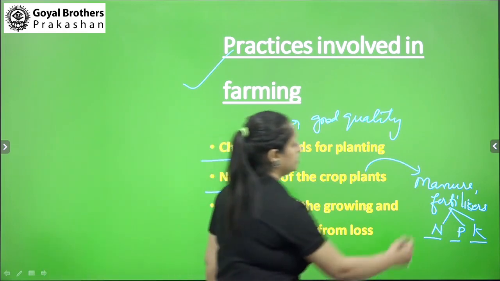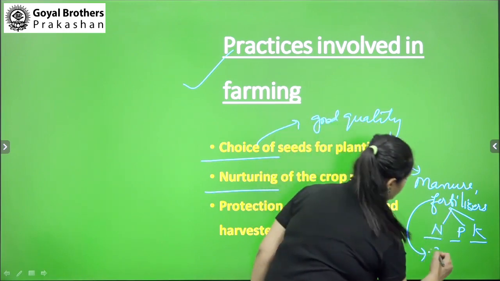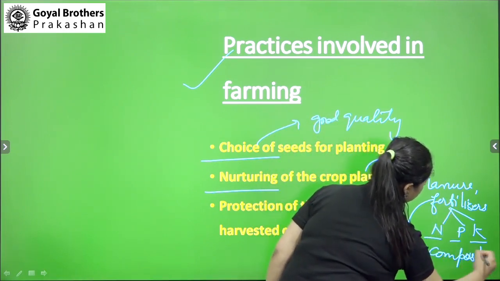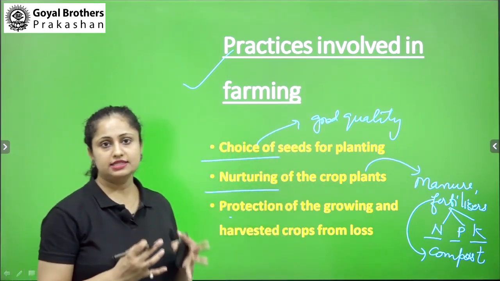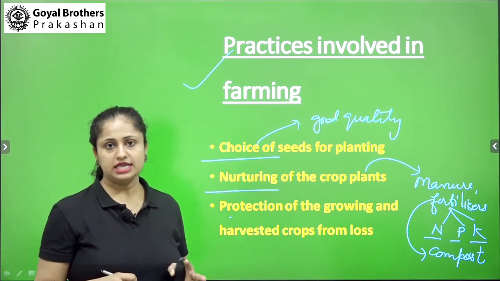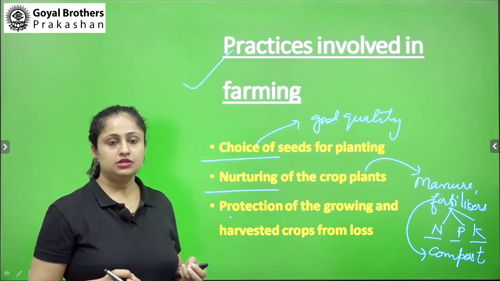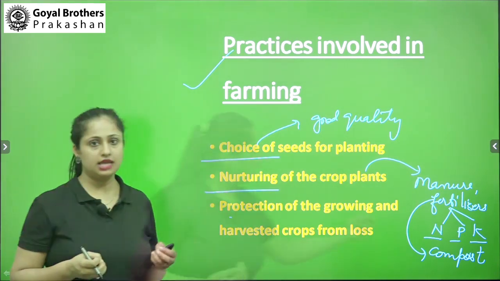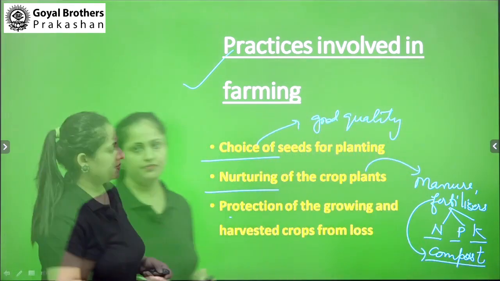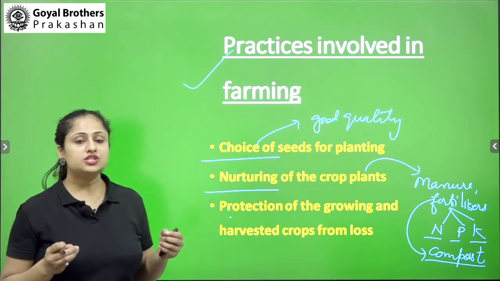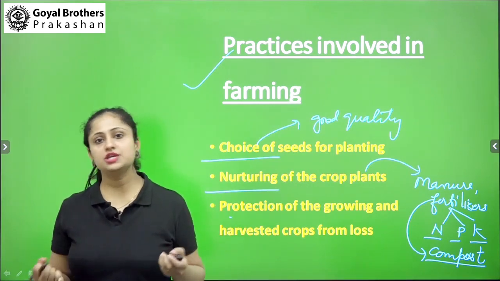Fertilizers can be switched to manure and compost, where some biodegradable substances can be collected and put in a compost bin, where they can be allowed to degrade for some time, and after that the compost is formed, and that compost is rich in various types of nutrients like nitrogen, phosphorus, potassium.